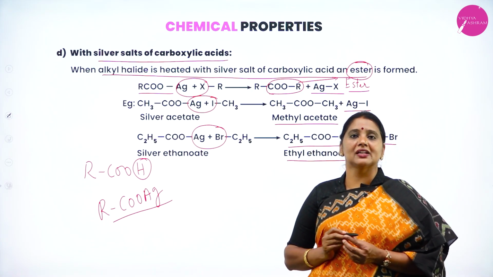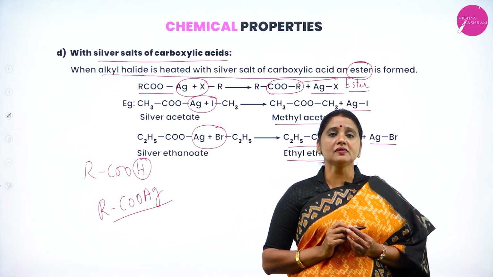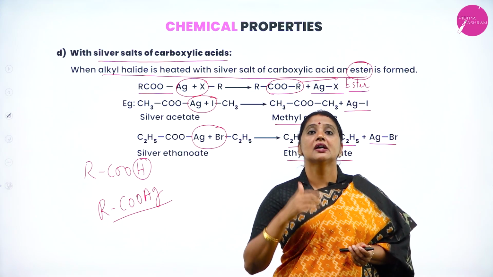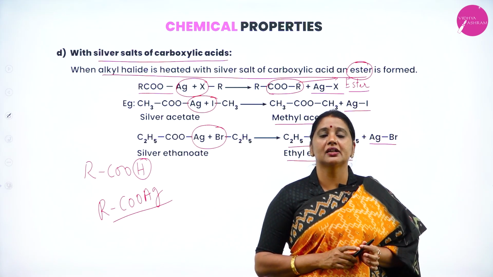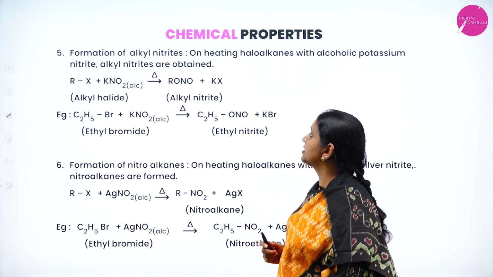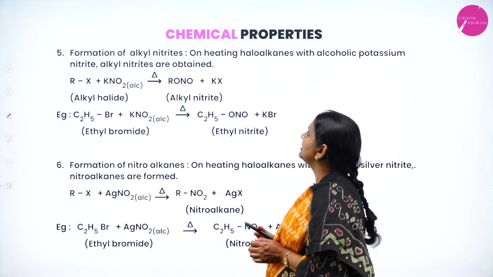Therefore, what happens when alkyl halide is heated with silver salt of carboxylic acid? When alkyl halide is heated with silver salt of carboxylic acid, there is a formation of what? Ester. Next, formation of alkyl nitrites.